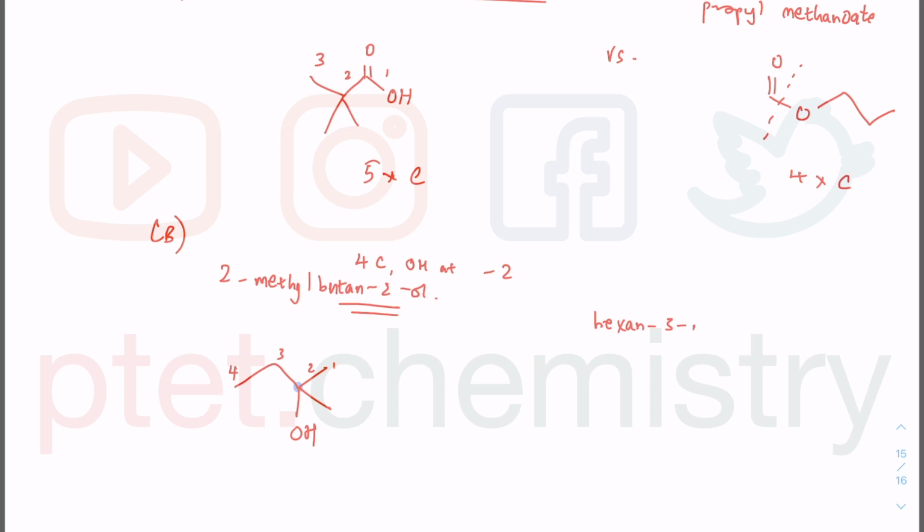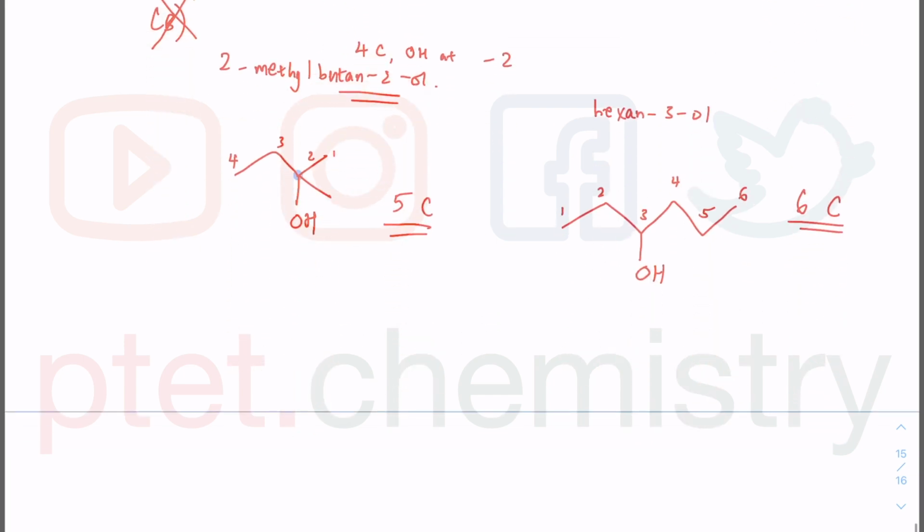Now they say hexan-3-ol. So you have 6 carbon, 1, 2, 3, 4, 5, 6. If I just label it with numbers, as with any skeletal formula, after you draw it, you should really put a label on it, or check it to see whether the thing makes sense or not. Now there's only 4 carbon plus 1 carbon, so this is 5 carbon total. This is 6 carbon total, being hex. So again, it cannot be isomer because the number of carbon is not the same.